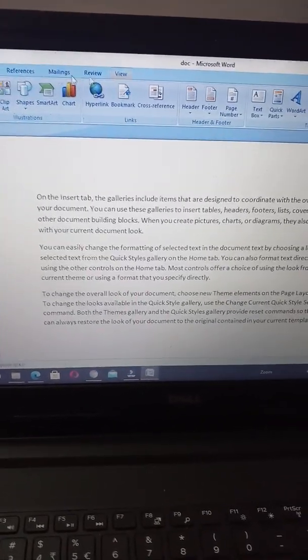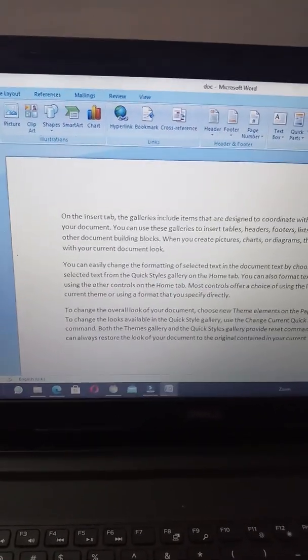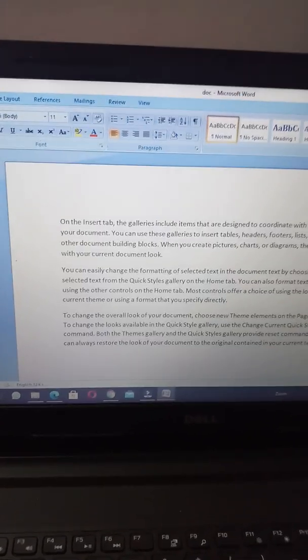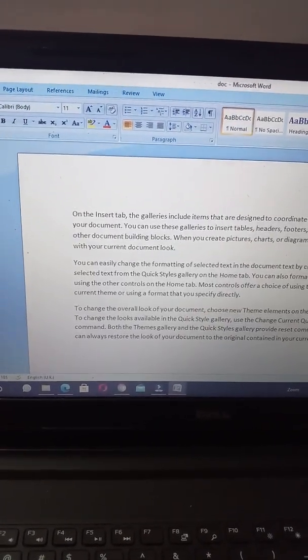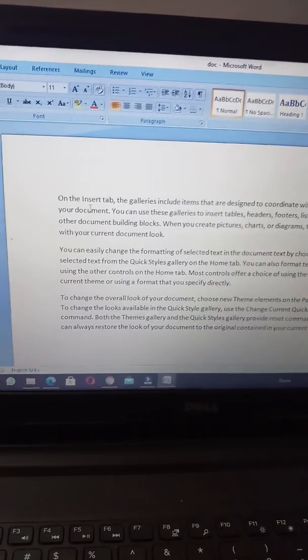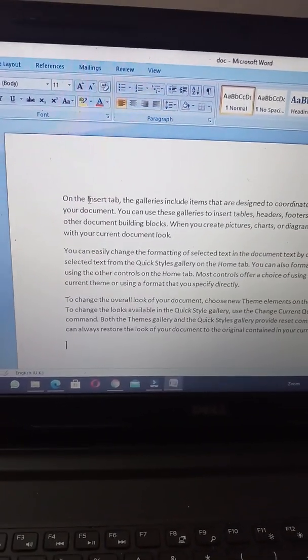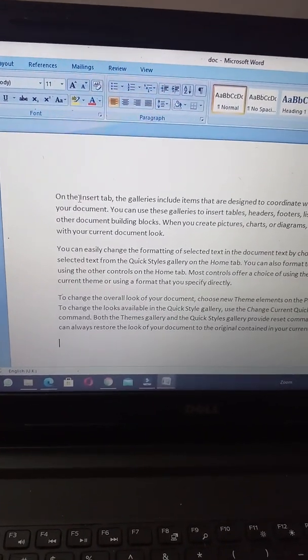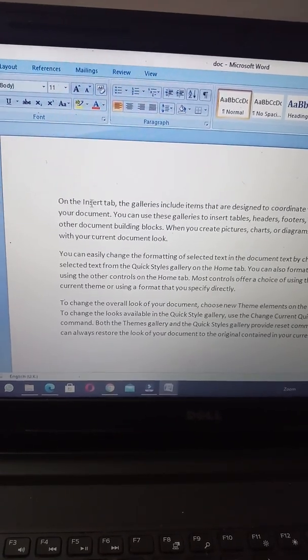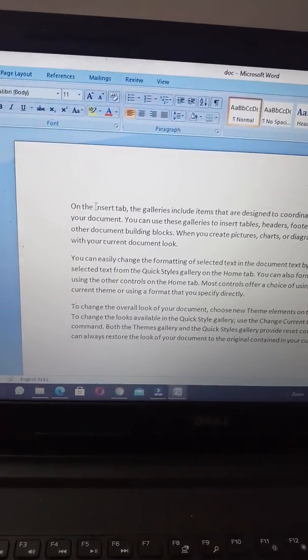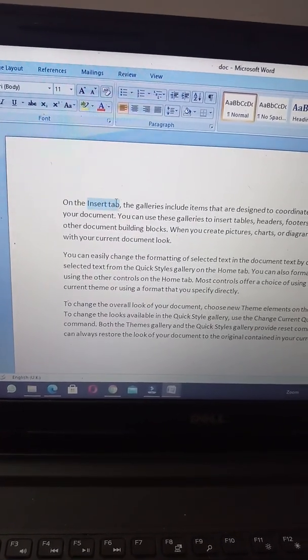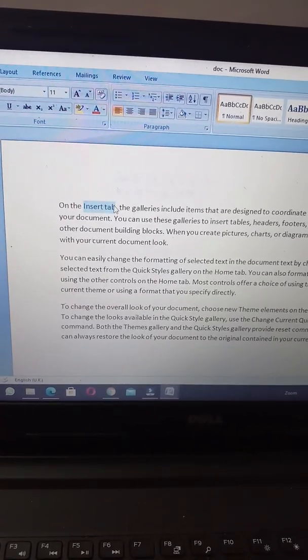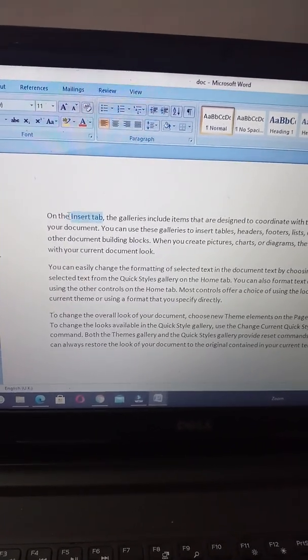First I am telling you the option about copy. If you need to copy the Insert tab text, first you need to place the cursor here and then drag it. Then a thick blue shade will appear like this.